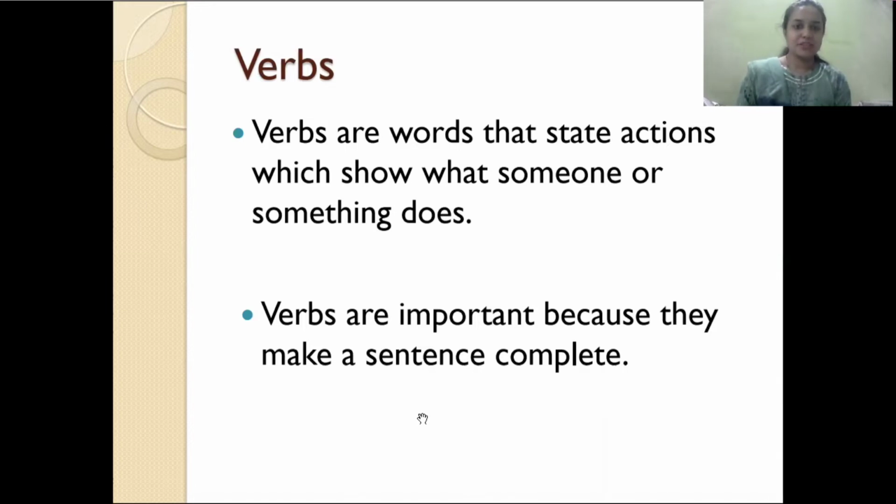Action can be performed by a living thing like a person, animal, bird or flower. A flower is blooming, birds are flying, animals are running. It can also be performed by a non-living thing like the bell is ringing or a telephone is ringing.